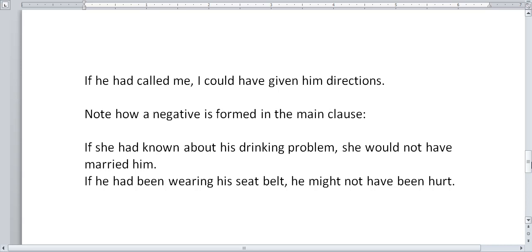If he had called me, I could have given him directions. The truth is that he did not call me, and I did not give him directions, but I am imagining if he had called me, I could have done it. And then look how it happens in the negative. It's a kind of negative you may not have seen before. If she had known about his drinking problem, she would not have married him. If he had been wearing his seatbelt, he might not have been hurt.